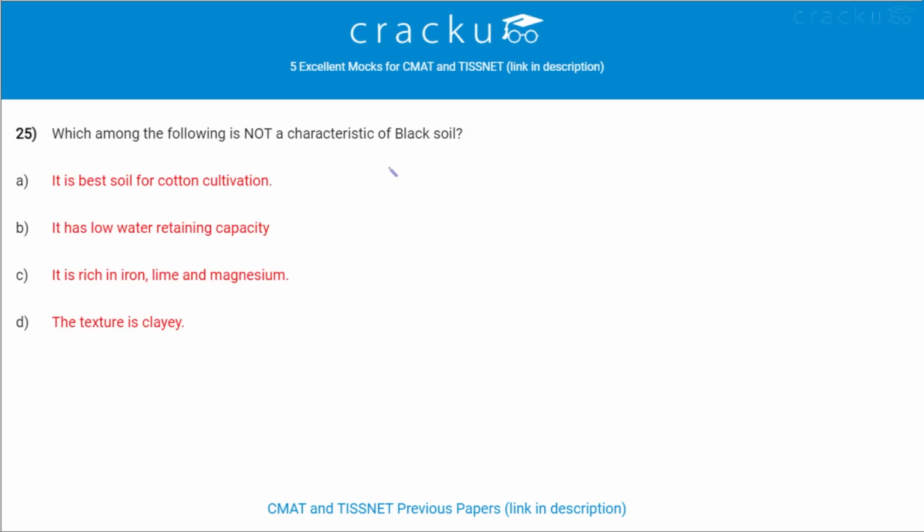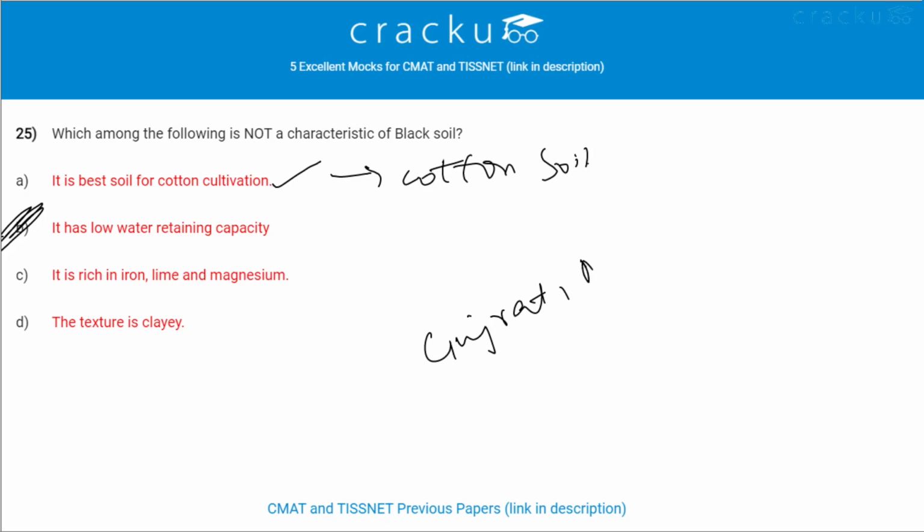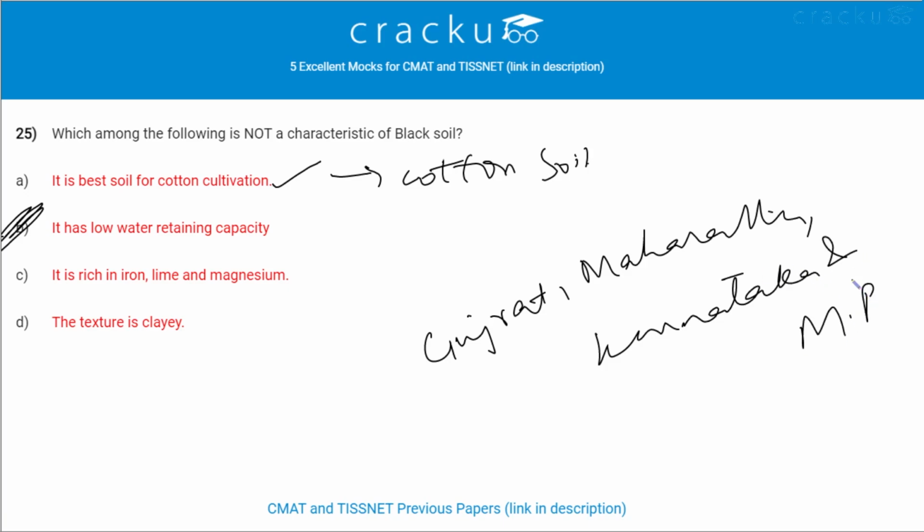Next question. Which among the following is not a characteristic of black soil? It has low water retaining capacity. This is not the characteristic of black soil. Black soil is best soil for cotton cultivation. It is also called as cotton soil. It is mostly found in interior parts of Gujarat, Maharashtra, Karnataka and Madhya Pradesh. Its texture is clayey. It is rich in iron, lime and magnesium.